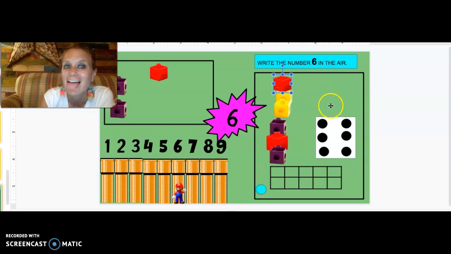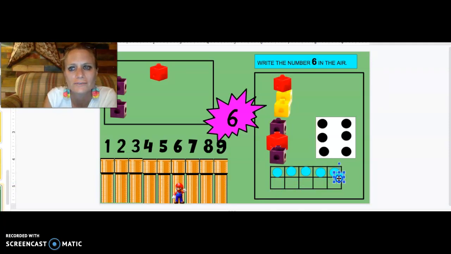Good job. Last week when we talked about 5, we talked about this 10 frame. And we know if we put 5 objects in, we fill up the first row. So what do you think we need to do next? We've got 5.